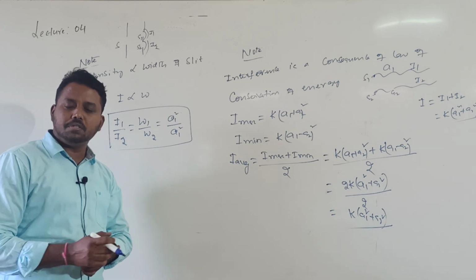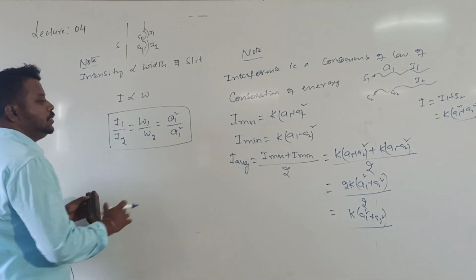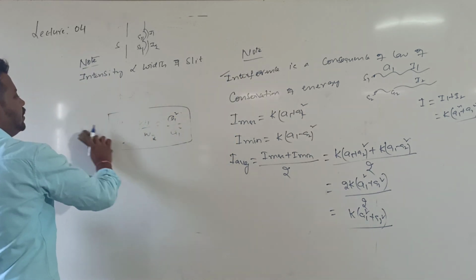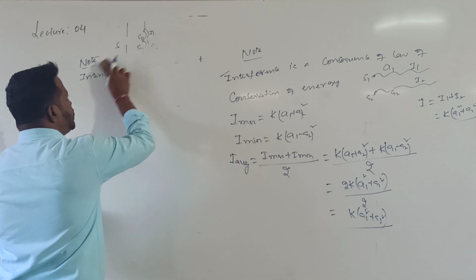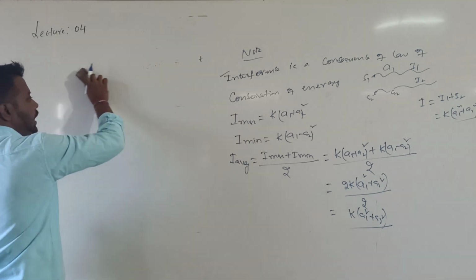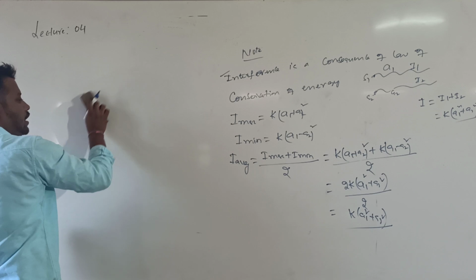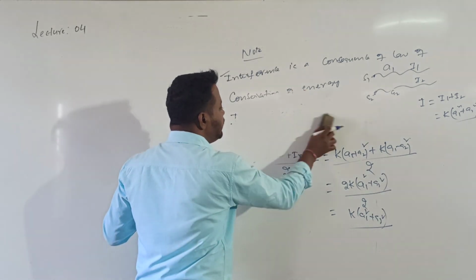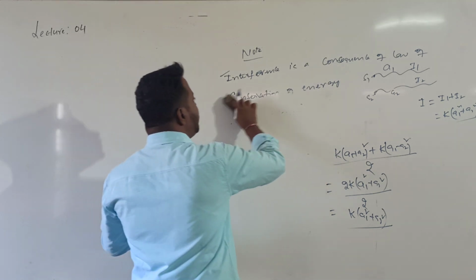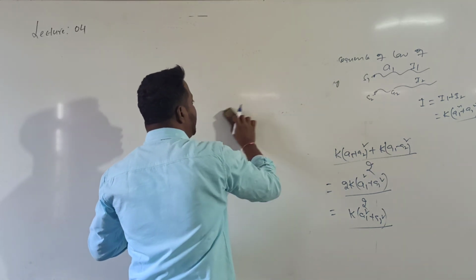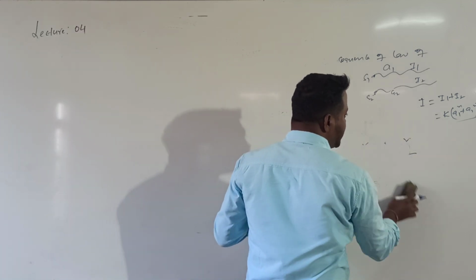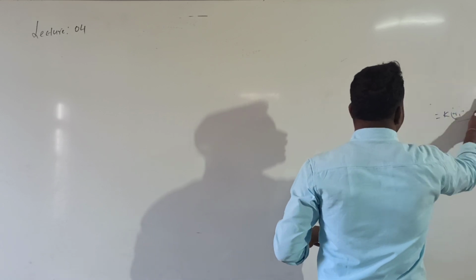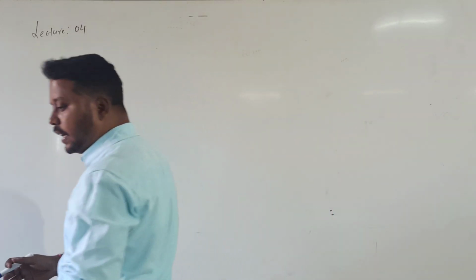Understood? So this is regarding this point you should know. Many times it can be asked. They also asked: interference is a consequence of which one? Law of conservation of energy. In interference there is no loss of energy, there is no gain of energy. But in interference what happens? Energy is redistributed. Where the waves interfere constructively, intensity is maximum, and where the waves interfere destructively, intensity is minimum. Correct?